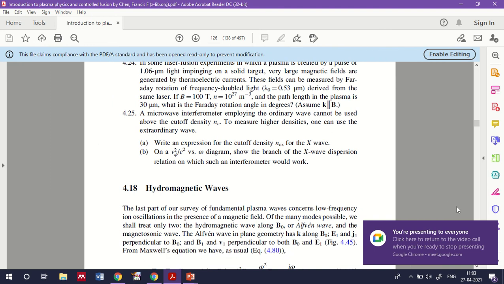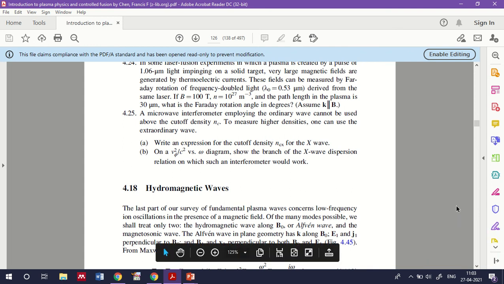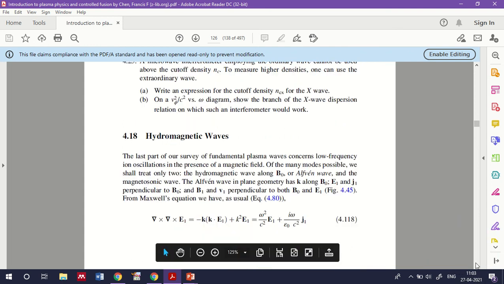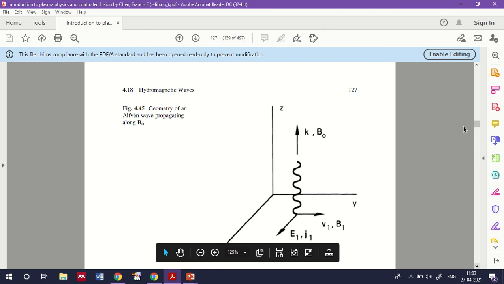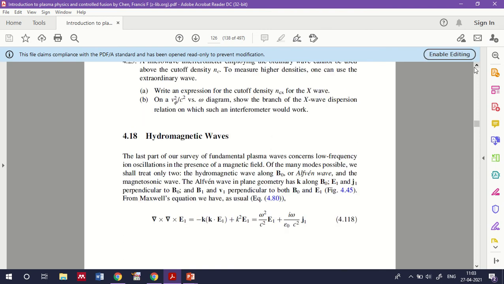So there are two kinds of wave that are important for your syllabus discussion. One is the Alfvén wave, or we can say it is a hydromagnetic wave. For a hydromagnetic wave, we consider the wave along the magnetic field B0, and in the case of a magnetosonic wave, the magnetic field and the propagating wave will be perpendicular to each other.